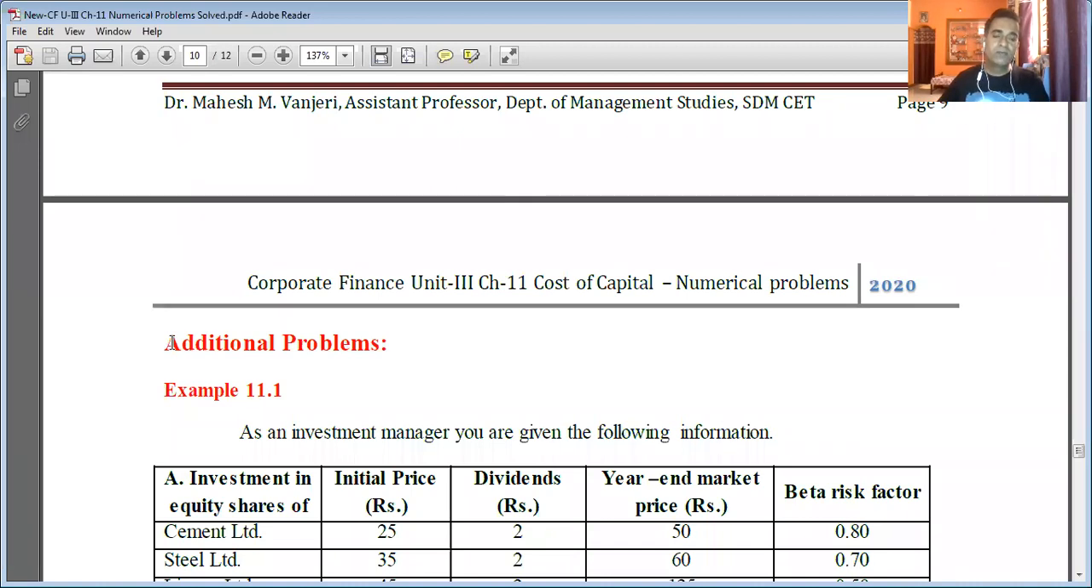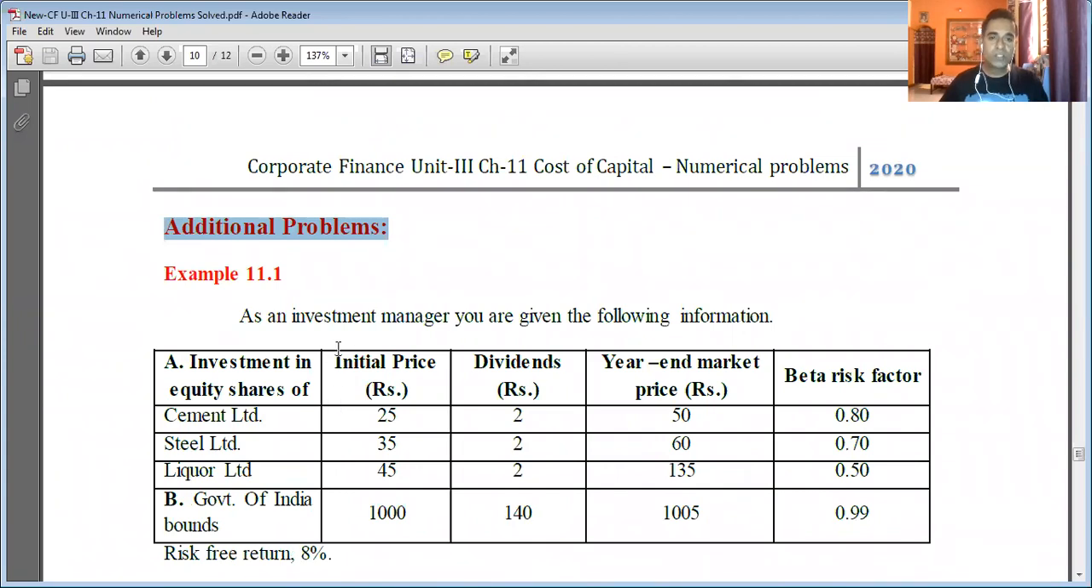Once I complete the syllabus, we still have a long way to go. So if time remains, I can solve further new problems, some additional problems from each unit. But for the time being, that is the maximum that is possible. So the first additional problem is on